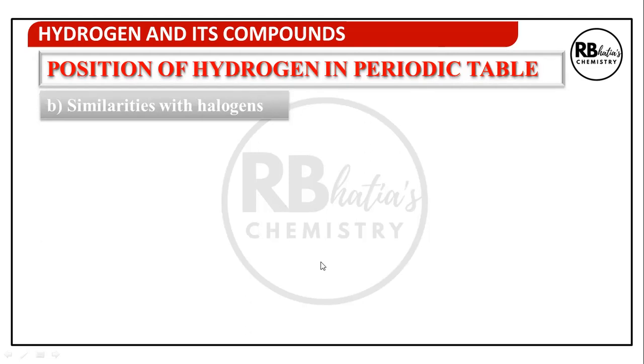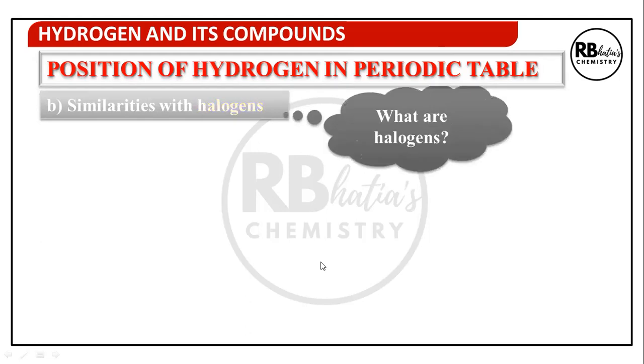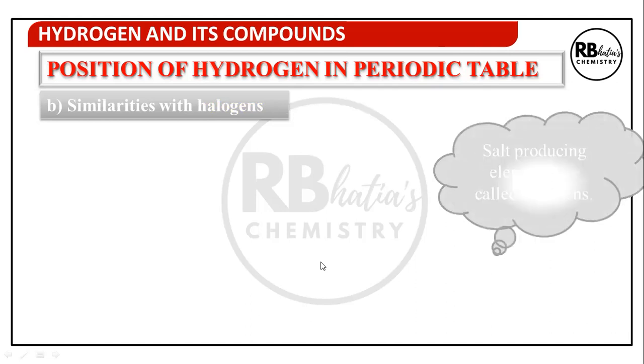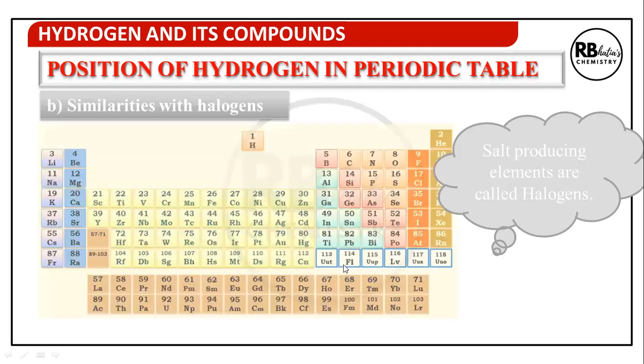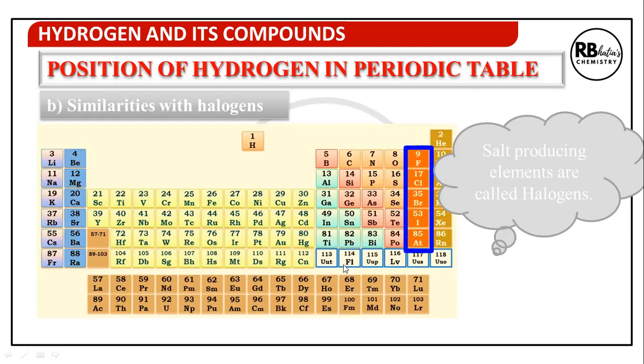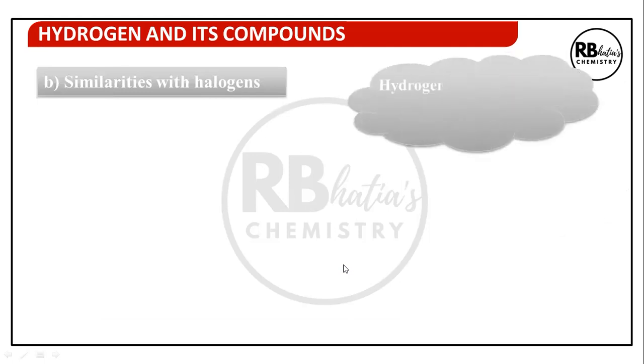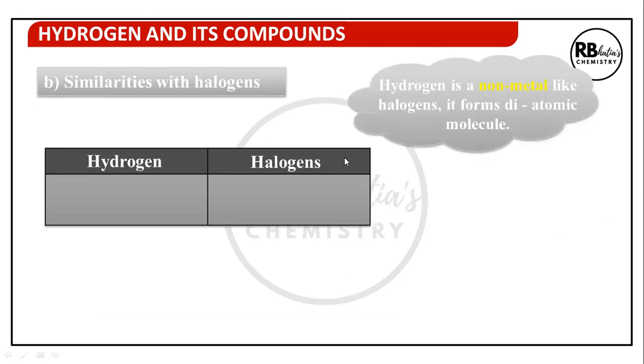Now let us discuss similarities with halogens. What are halogens? Halogen means salt producing elements. Halo means salt, gen means generation, salt producing elements. These belong to group 17 or group 7A of the periodic table. Hydrogen is a non-metal like halogens. It forms a diatomic molecule. This is the first similarity between hydrogen and halogens. Both form diatomic elements.